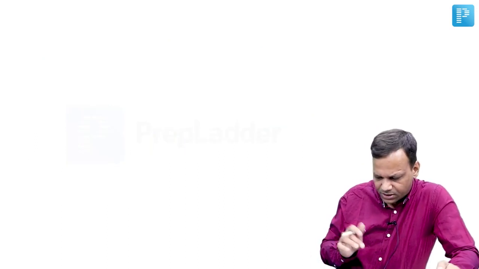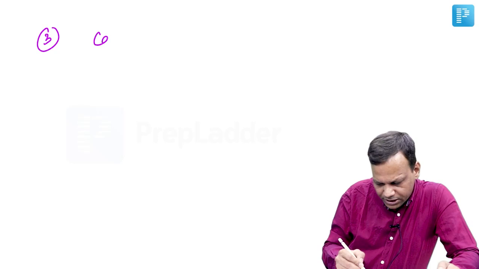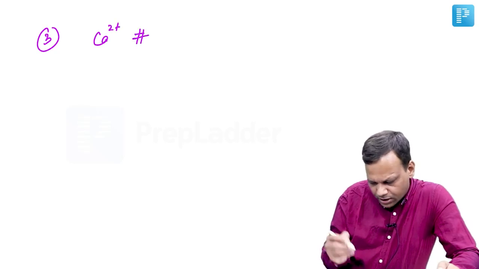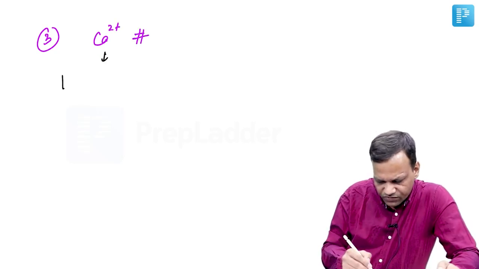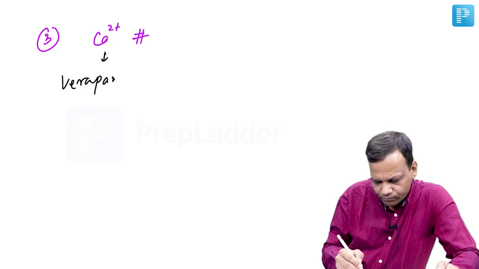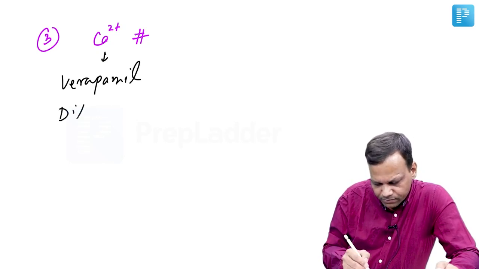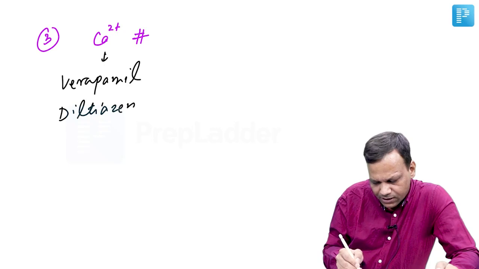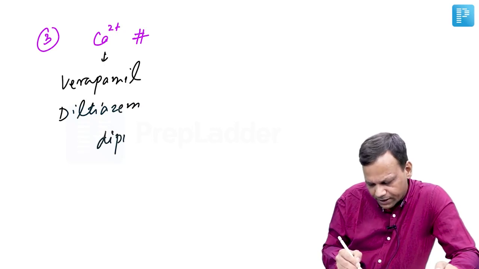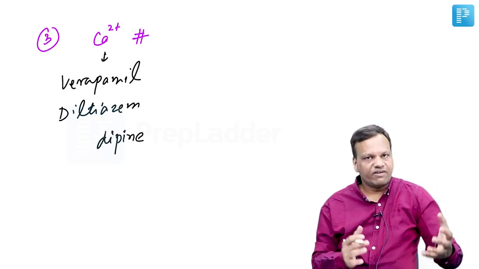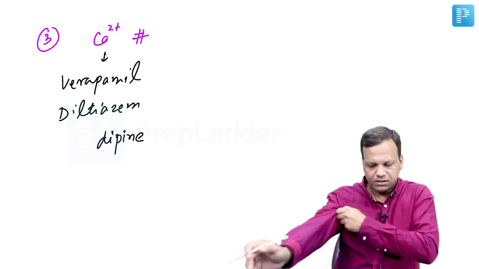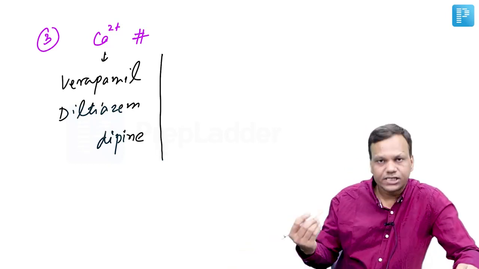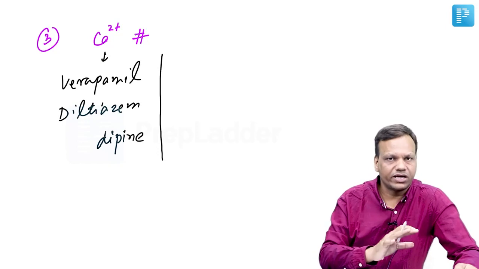Then the third mechanism is calcium channel blockers. Three groups of drugs we have. One is verapamil. Second is diltiazem. And third, any drug ending with dipine, like nifedipine, amlodipine, nicardipine. So these drugs can be used in hypertension. Special point to remember, these are blocking calcium channels.